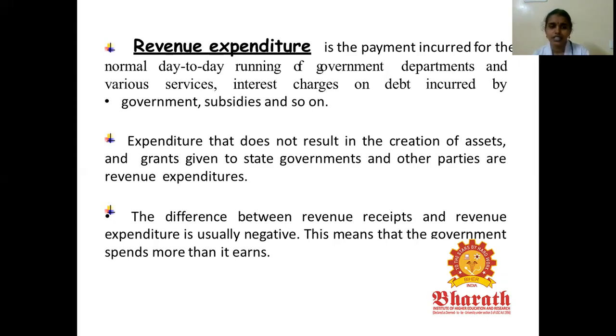The next topic is deficit budgeting. Deficit budgeting is nothing but the difference between the revenue receipts and the revenue expenditure, in order to meet the budget expenses. In what way are we facing deficit budgeting? What are its objectives? That is to meet the war needs and to increase economic development.